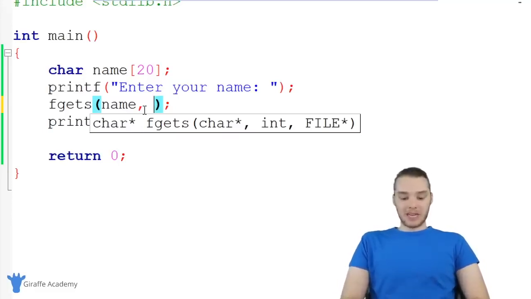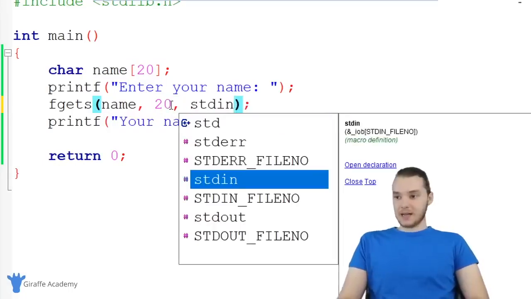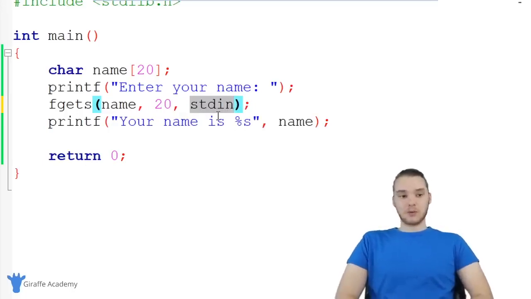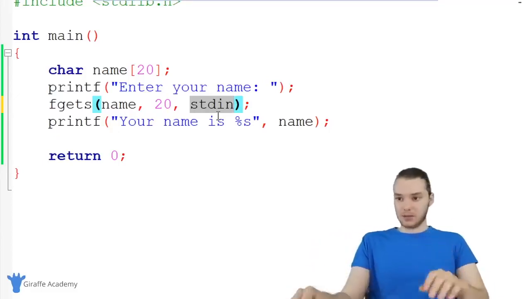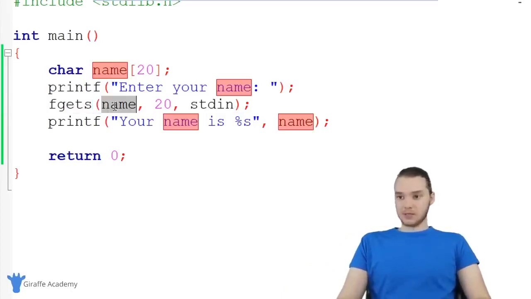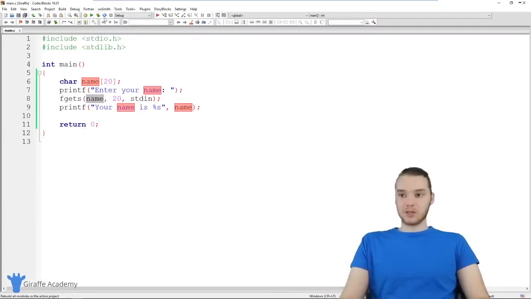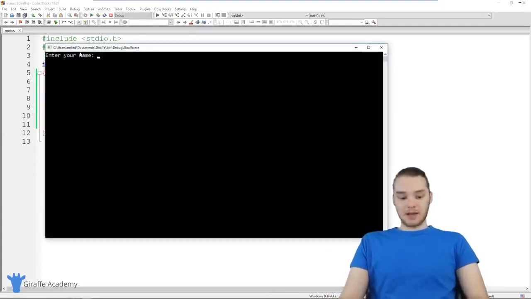So over here with fgets, we can specify how many characters we want to be able to accept. I'm just going to say 20 because that's how many characters we can store inside of this variable. And over here, I'm just going to say stdin. This stands for standard input. Essentially what we're doing is telling fgets where we want to get the information from. And standard input is essentially just like that little console that we've been using. So now I'm using fgets, and this is going to do exactly what scanf did. We'll be able to store the input inside of this name variable, but now we'll be able to store multiple words instead of just one single word. So let's run this program, and it says enter your name.